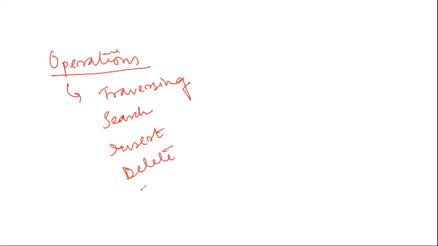We can sort items, that is, suppose I want to sort my array in ascending or descending order. We can merge items. Suppose there are two lists, we want to merge them to make a single list. So these are the various operations that we can perform on any data structure.